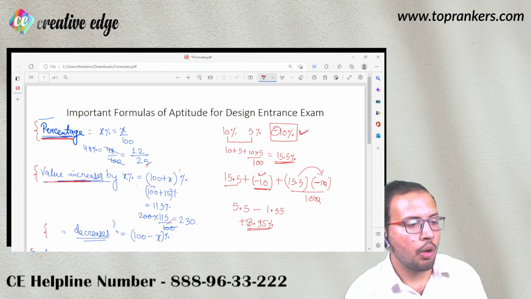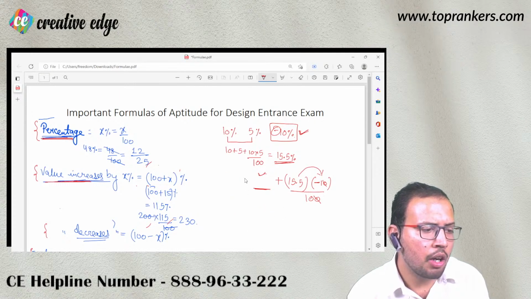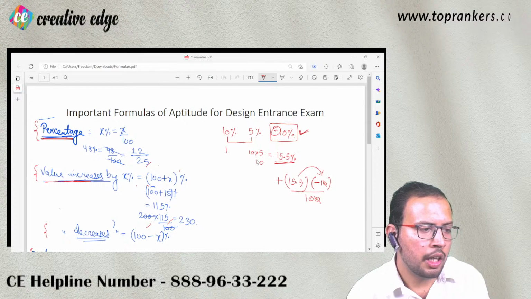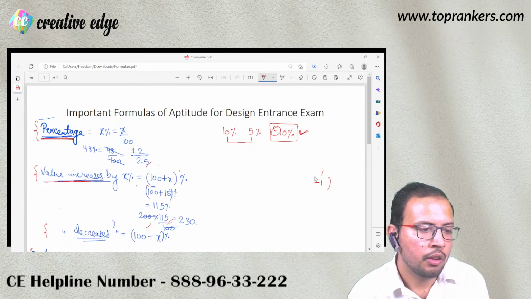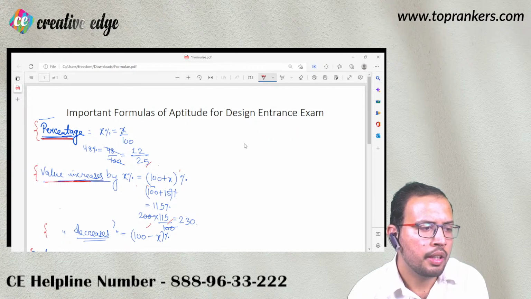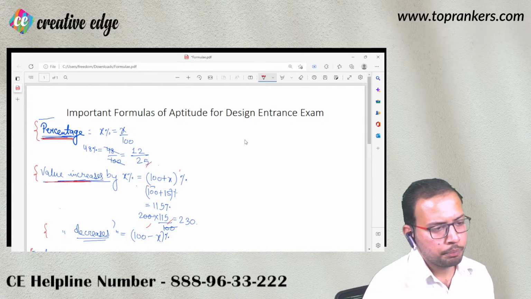So this is how this formula works. Let me erase this. So this was the basic example. This is how you do it. I hope you must be clear with this idea. So in percentage, we are generally looking at and understanding these formulas, okay?